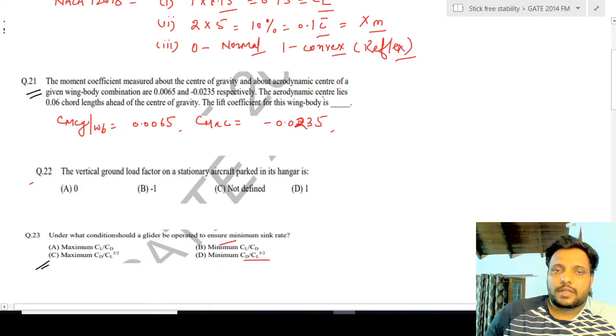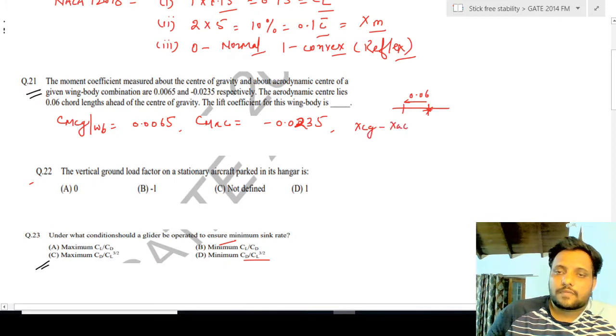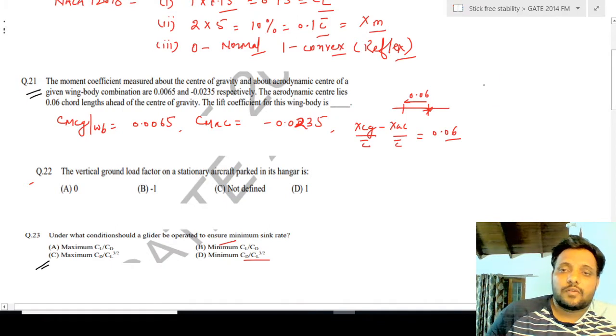The aerodynamic center lies 0.06 chord length ahead of the center of gravity. That means if this is the aerodynamic center, it is at a distance of 0.06 ahead of CG, that means XCG minus XAC is given as 0.06.